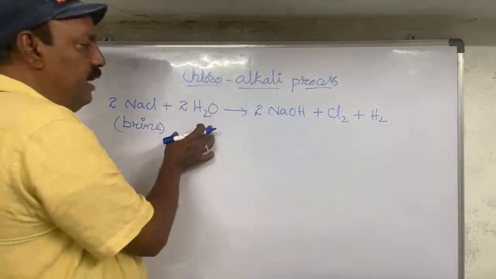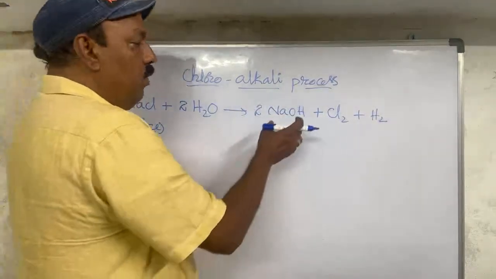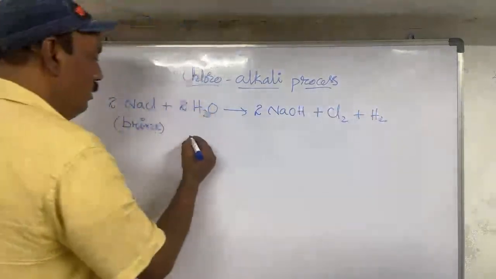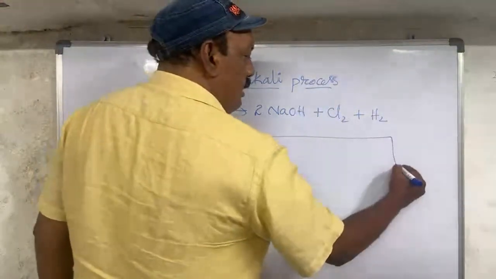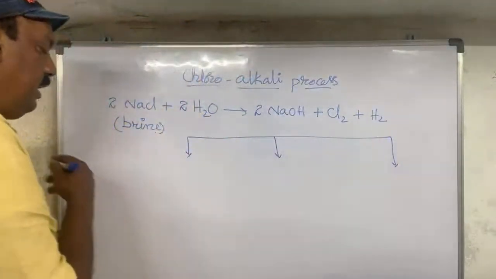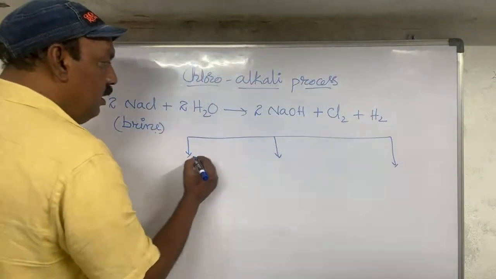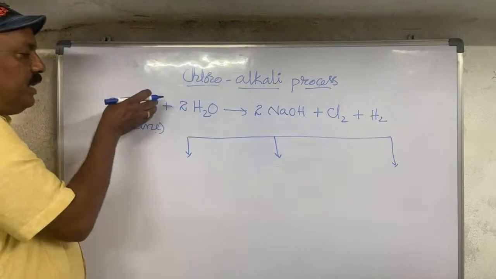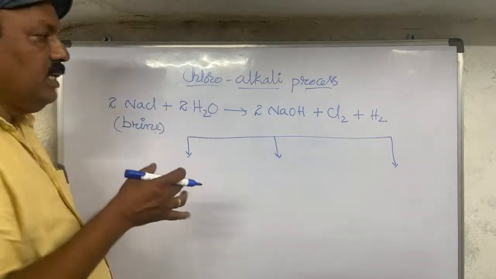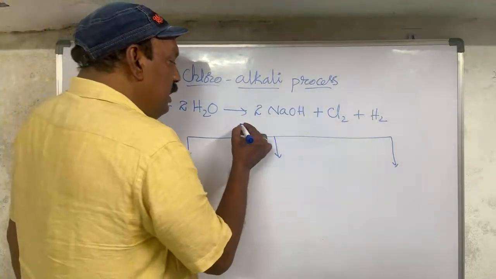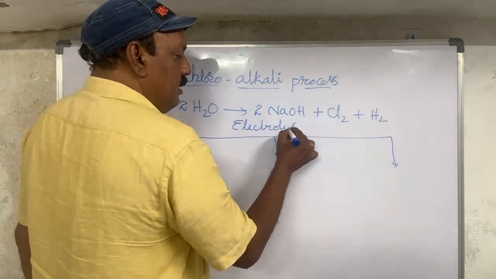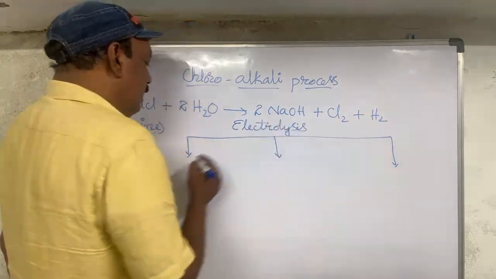This brine is reacted and heated, and you get three products: sodium hydroxide, chlorine and hydrogen. These three products are very important in our daily life. Now we can see, first of all, I am taking the salt and adding water in one iron tank and supplying the current. This process is electrolysis. Electrolysis means dividing.